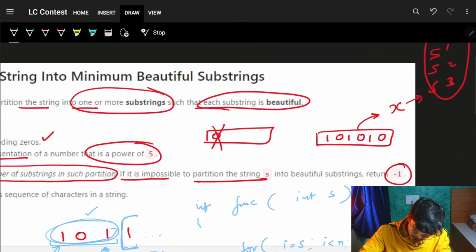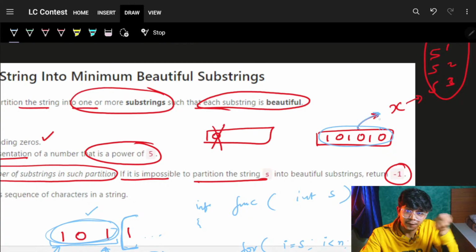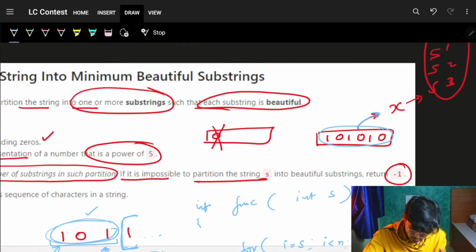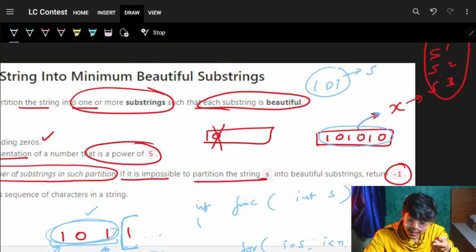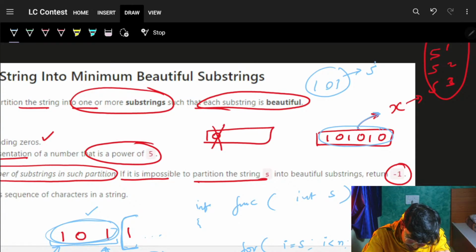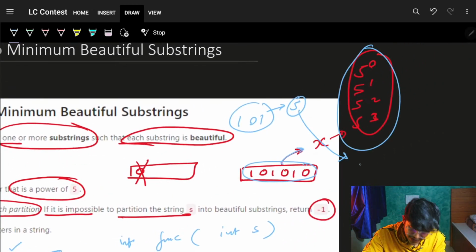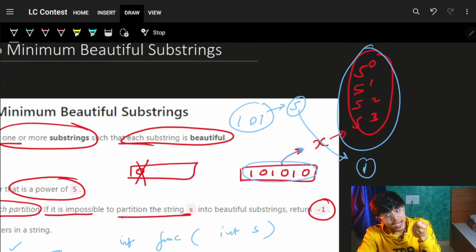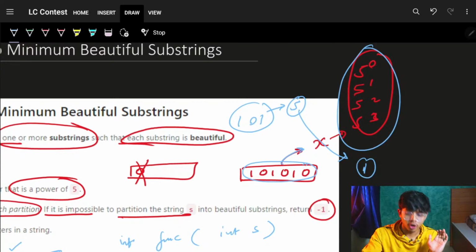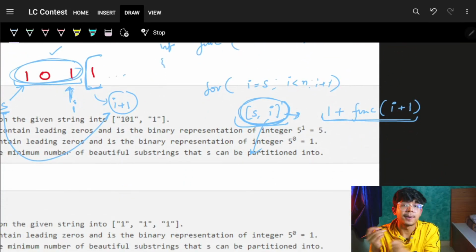When I say good, I will convert this substring which I took into its binary form, into its actual number. So that's 101. I will convert that to a number, let's say 5, and then I will check if that number is of this form. So I will keep on dividing that number by 5, and it should land back to 1, and another number should not come. If it is actually a good number, only then I can do this partition.